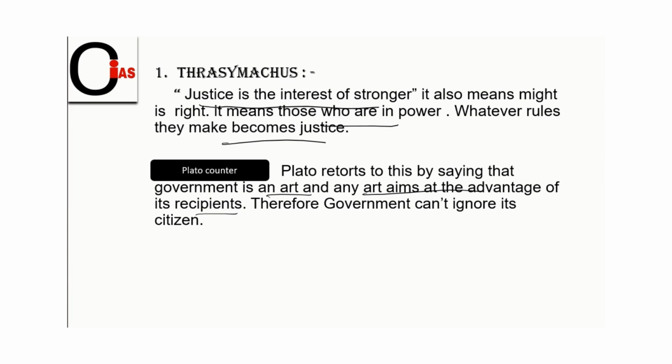But Plato counters the statements of Thrasymachus and says that government is an art, and any art aims at the advantage of its recipients. Therefore, government can't ignore its citizens. So he says that government makes policies for the citizens of its country or society in order to have welfare for the citizens.